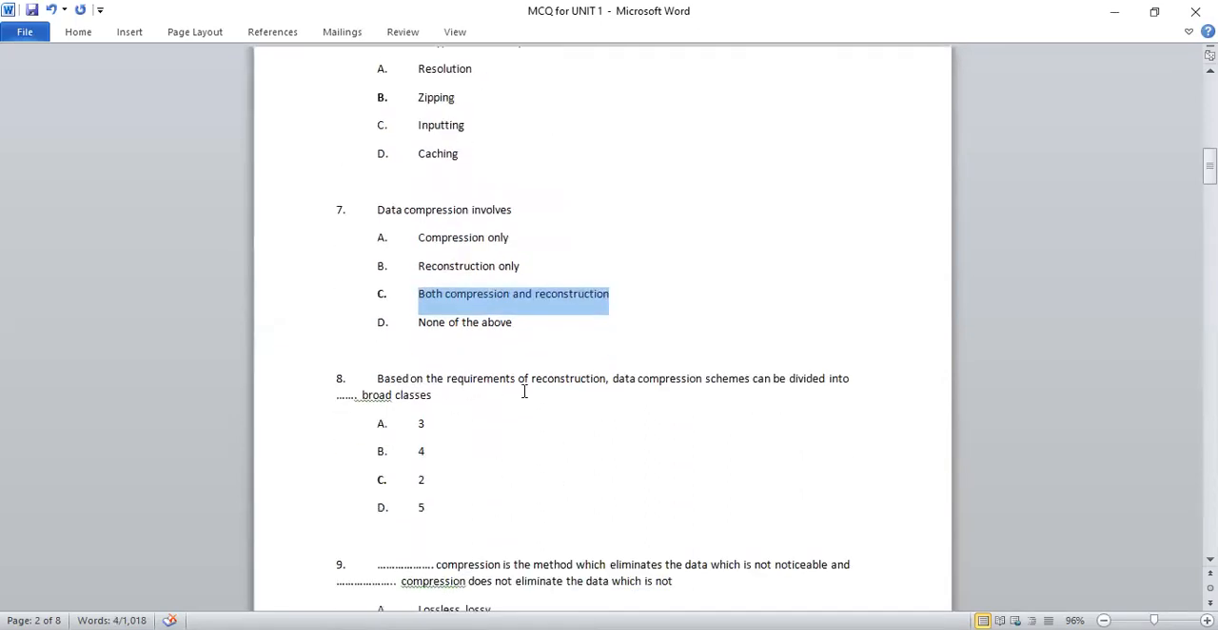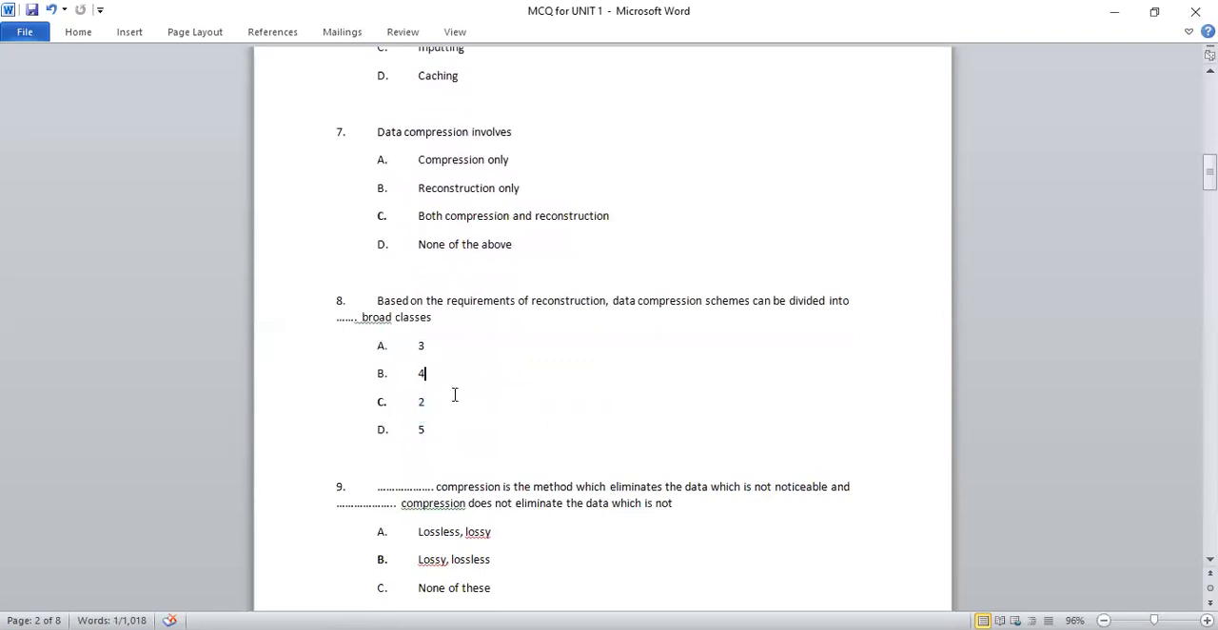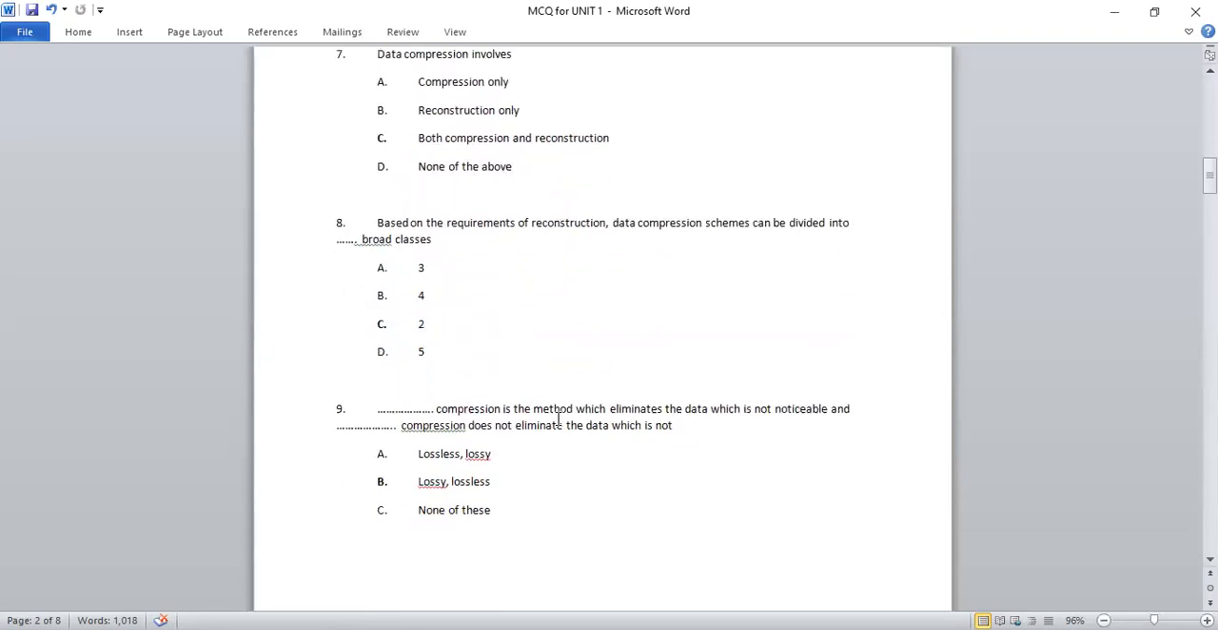Next one is: based on the requirements of reconstruction, data compression schemes can be divided into dash broad classes. Depending on the reconstruction requirements, this compression scheme can be divided into how many? We all know this: into two broad classes, that is lossy and lossless compression, right? So the right option will be C, that is 2.